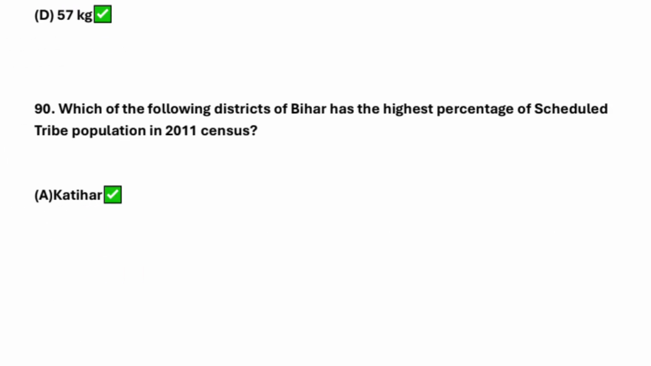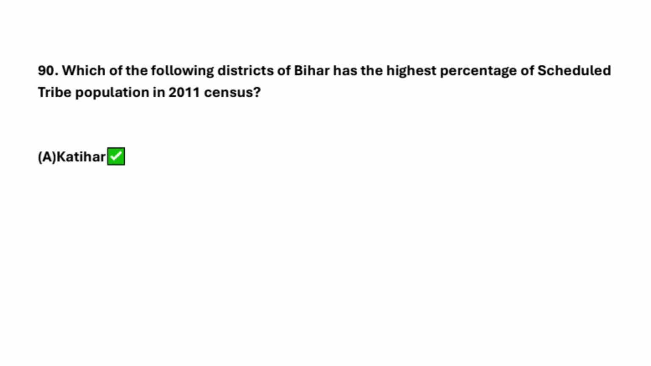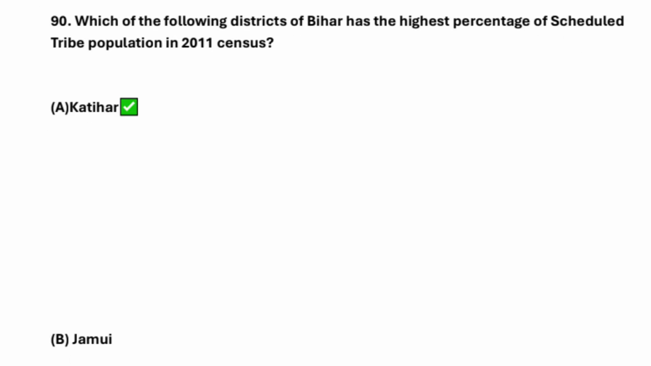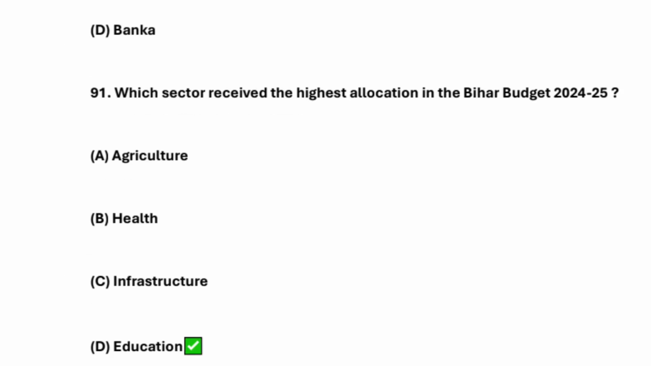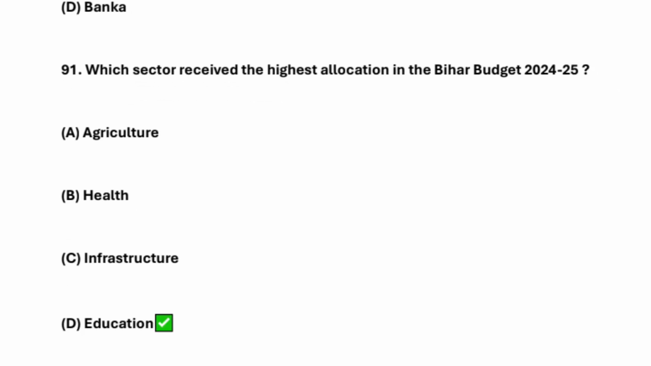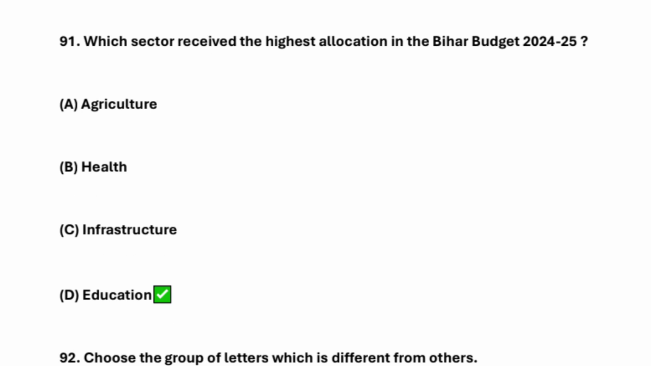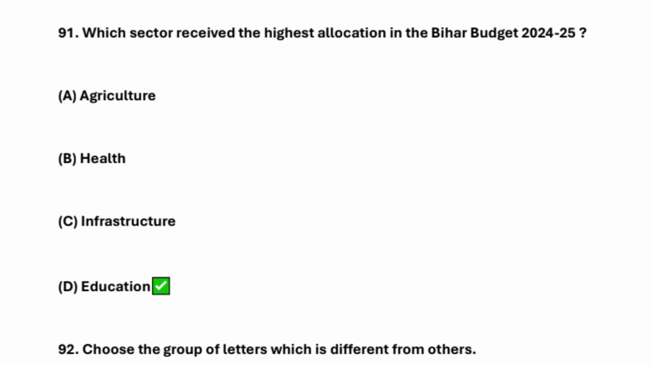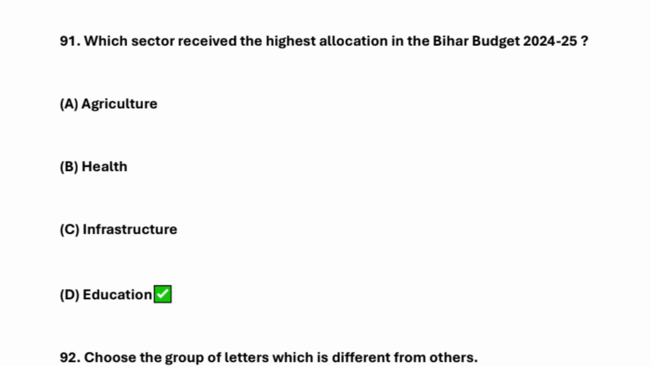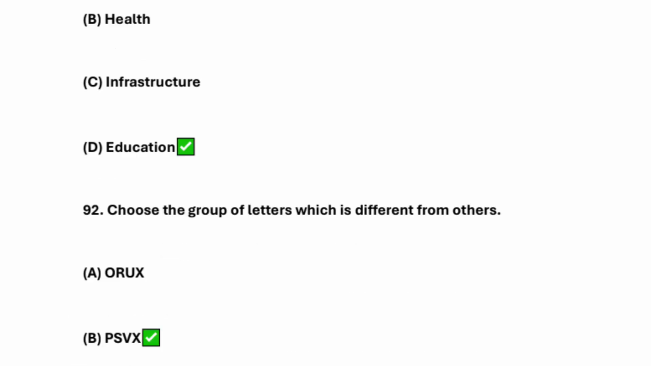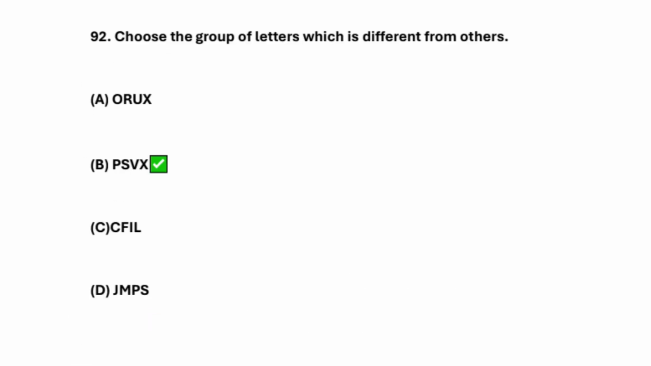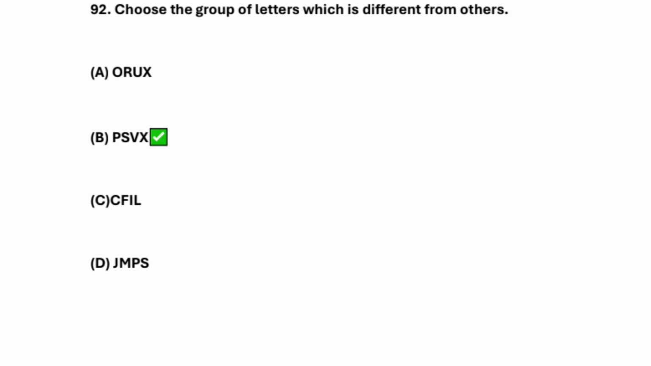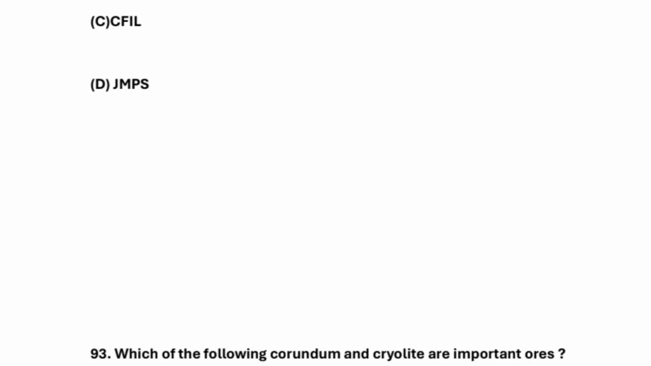Which of the following districts of Bihar has the highest percentage of scheduled tribes population in the 2011 census? So it's Katihar. The next question is, which sector received the highest allocation in the Bihar budget 2024 to 25? So it's education, right? Choose the group of letters which is different from others. So it's PSVX. That's a reasoning question.